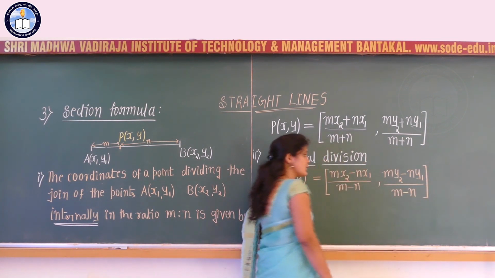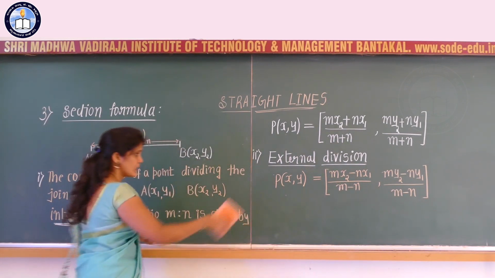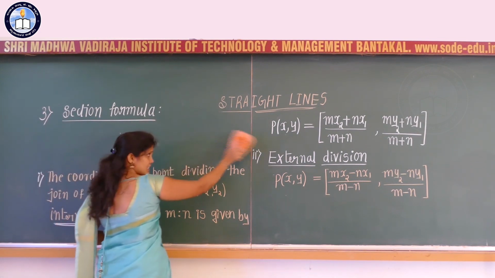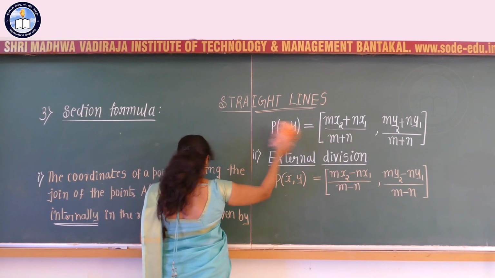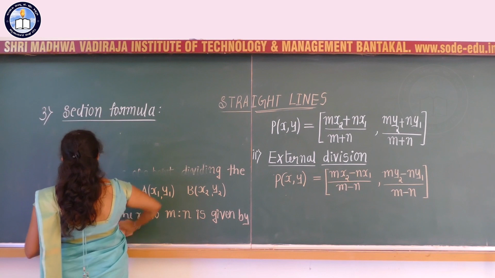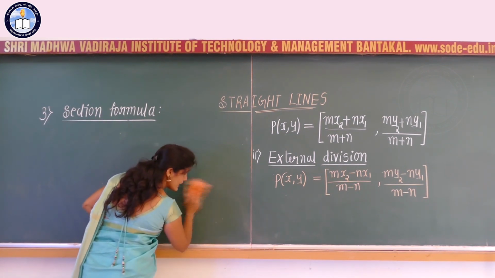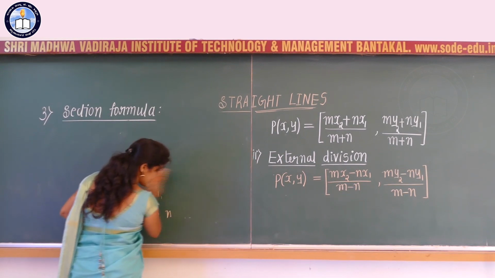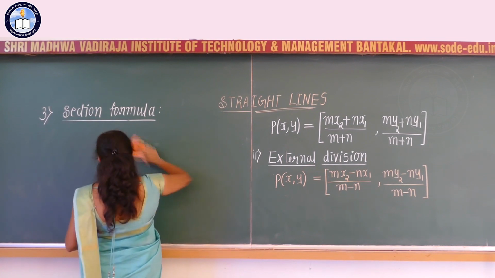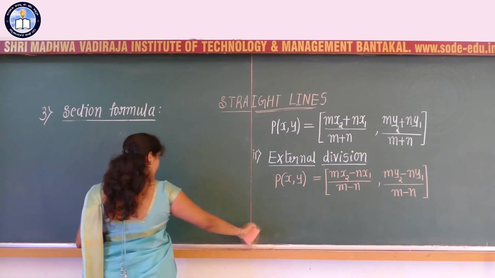Clear? So that is for external division. If you have internal division, this is the formula for P of xy, and if the point P is external to the line joining A and B, then P of xy is equal to mx2 minus nx1 divided by m minus n, and the y coordinate is given by my2 minus ny1 divided by m minus n.